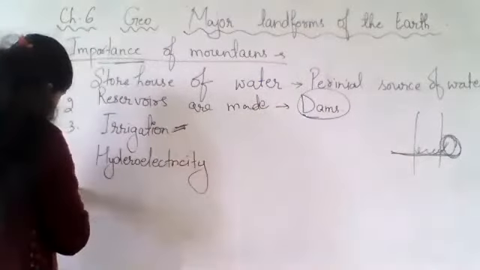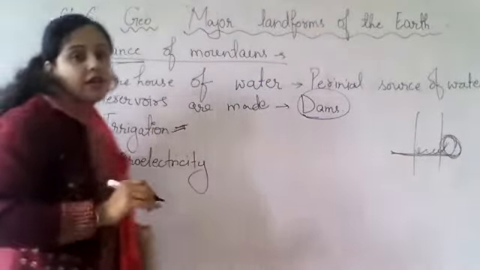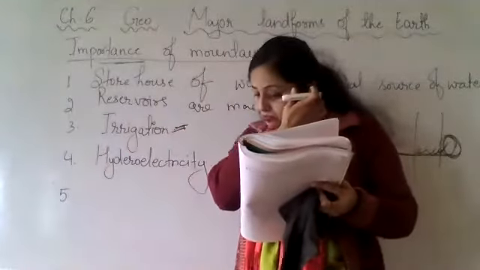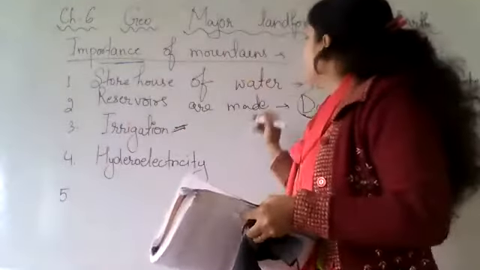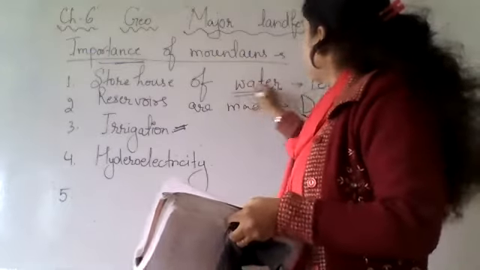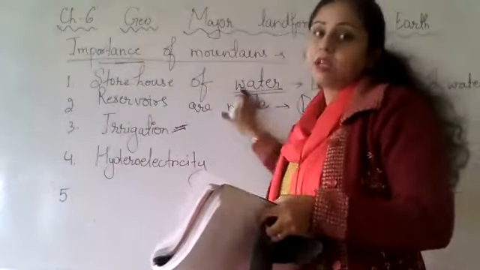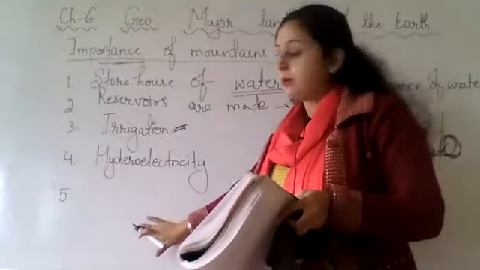They will also generate hydroelectricity with this water. So you can see, with only one source, many other things can also be done.